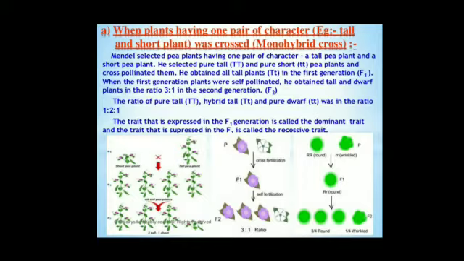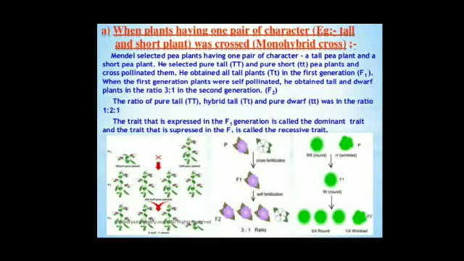Tall and dwarf are single characters, so you have to take a similar gene for dwarfness. If you are taking capital T to denote the tall plant, then you have to take small t and small t to denote the dwarf plant. So capital T represents the dominant gene, and small t represents the recessive gene. The dominant gene expresses itself in the presence of the other recessive gene.